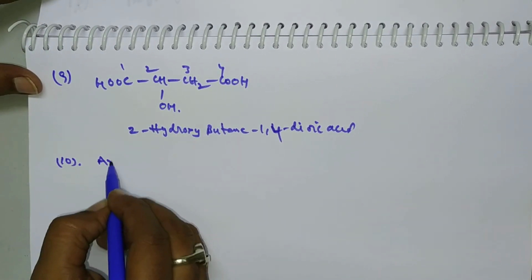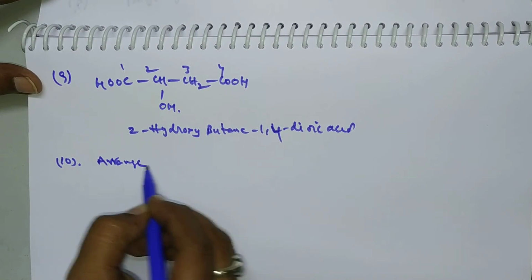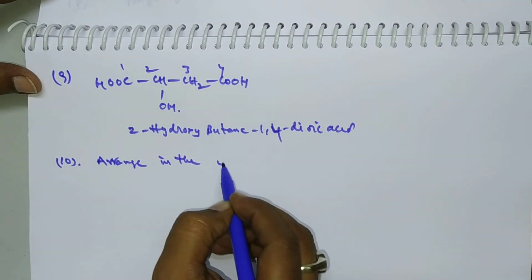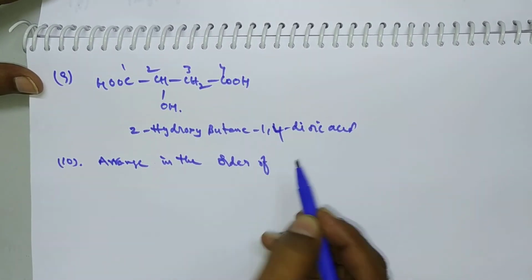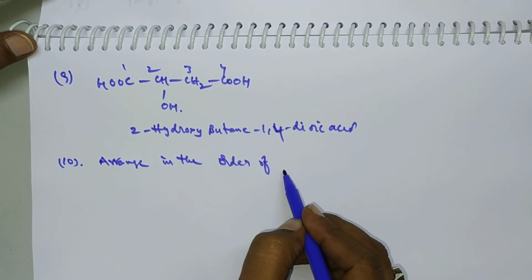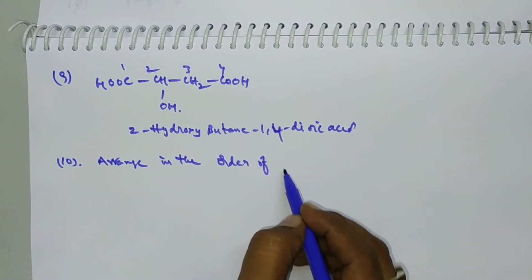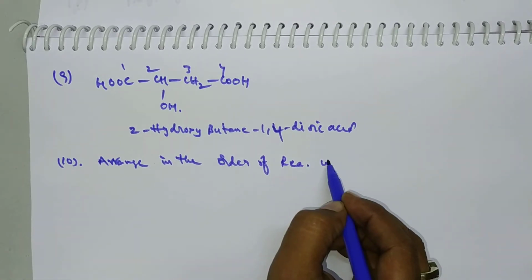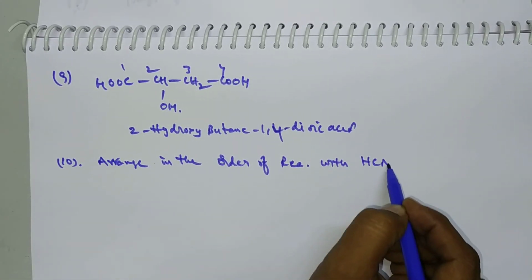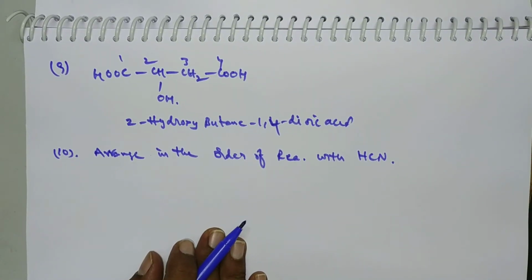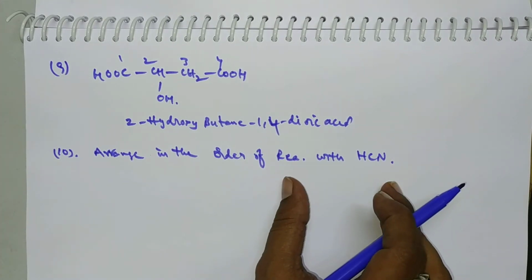Here arrange in the order of reaction with HCN. So he asked to arrange according to the reaction with HCN.